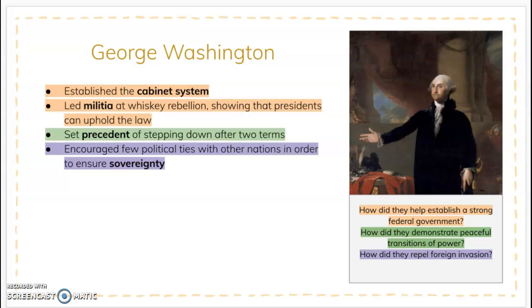I'm sure you noticed that we also have a few vocab words. On each slide, I've bolded the words that will appear on your vocab list to make it a little easier. So on this slide, we have the cabinet system, precedent, and sovereignty. The cabinet system, as we just learned, is a system in which the president appoints advisors who are experts in their fields to help and guide him during his presidential term.